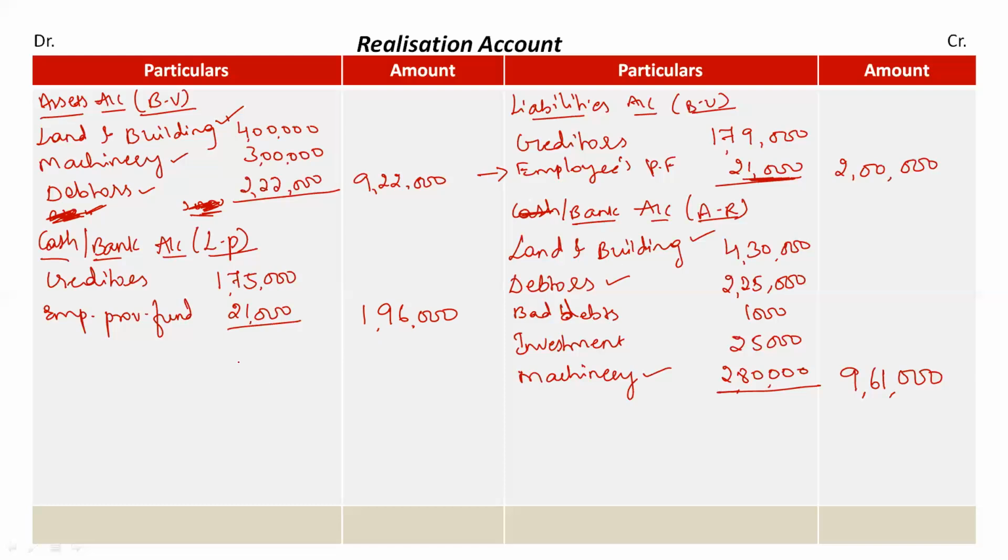In this question there are no expenses on realization given. If expenses on realization were given, again on the debit side I would take it as cash or bank account, with realization expenses in brackets, and whatever amount was given I would have taken. But in this case it's not given, so I will not take it here. Now everything is recorded, right? All the steps are completed.